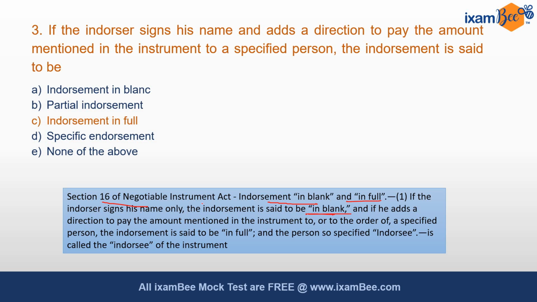And if he adds a direction to pay the amount mentioned in the instrument, to or to the order of a specified person, the endorsement is said to be in full. So along with the sign, if there is a direction mentioned, it is called an endorsement in full. And then we have two persons, endorser and endorsee. Endorser is the person who has signed. Endorsee is the person whose name is specified in the sign, in that endorsement.